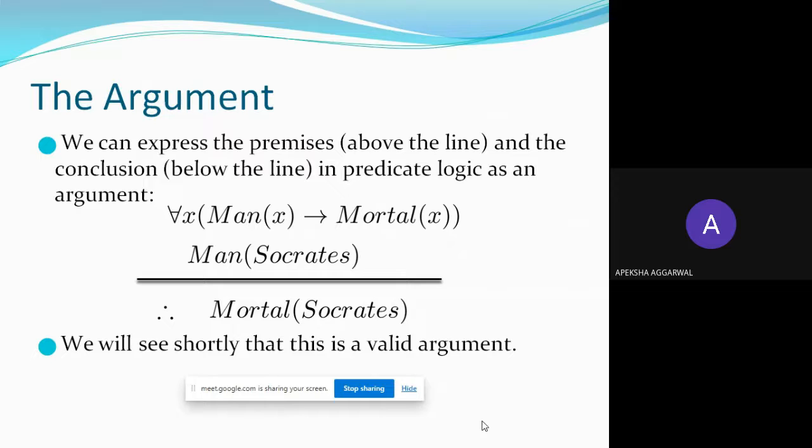This is a premise. And man(Socrates). If Socrates is a man, we conclude that Socrates is also mortal, because we know that all men are mortal. This one, mortal(Socrates), is called the conclusion.